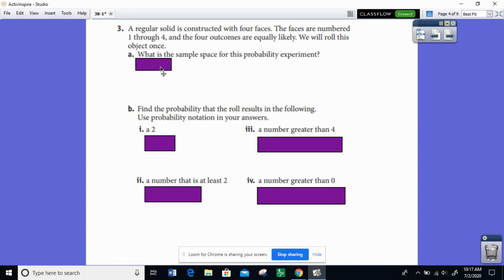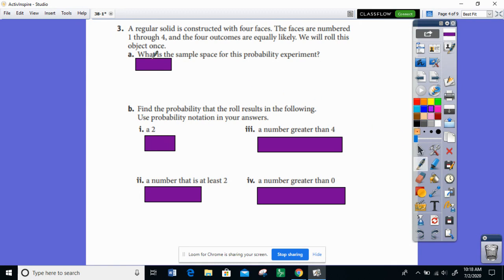Well, a sample space is all the possible outcomes. If the faces are numbered 1 through 4, this is another way of saying, what are all the numbers that we could get whenever we roll the object? Well, the whole numbers 1 through 4 are 1, 2, 3, and 4, and we're putting that inside braces like we have right here, so that is the sample space.